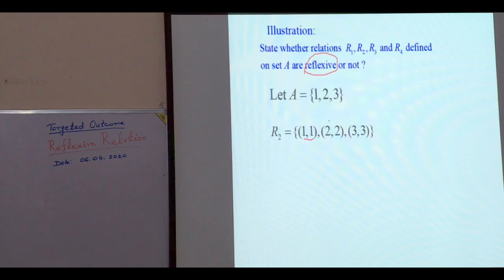Similarly, 2 belongs to A and 2 is related with 2. Ordered pair 2, 2 is in R2. And 3 is related with 3. Ordered pair 3, 3 is in R2. So each element of A is related with itself. So R2 is reflexive on A.